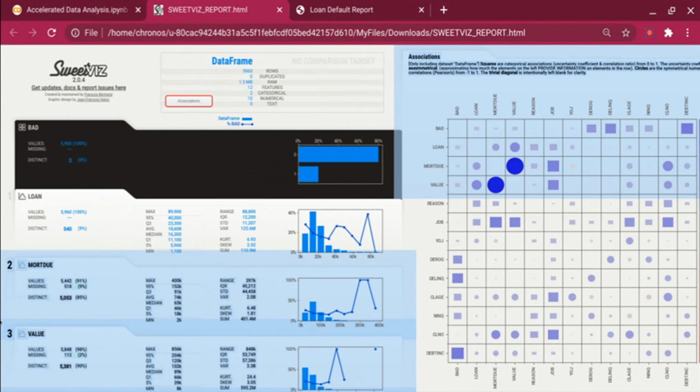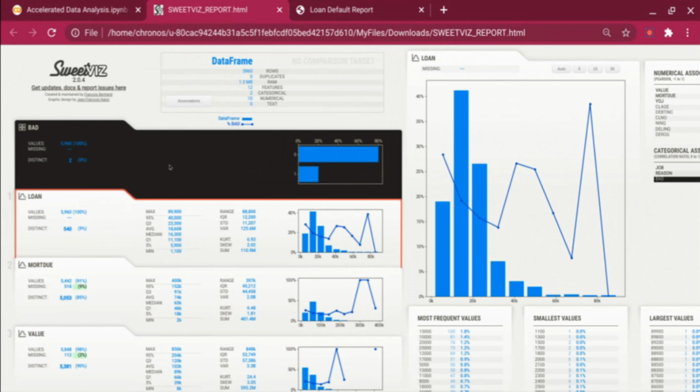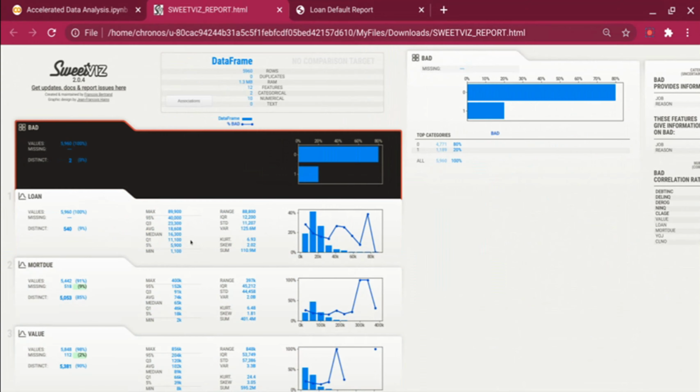Now coming to your other individual values, you can click on bad, which is the target value, and that's why it's showing in black in color. And you can see how much is the value. Most, or 80% of our data, is of customers who have not defaulted, and around 20% are customers who have defaulted. You can see the ratio here as well, and the top category is 0.